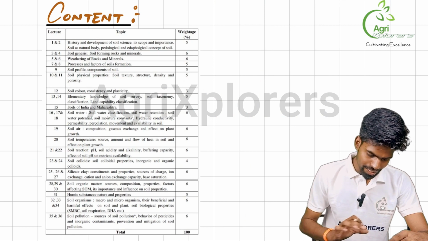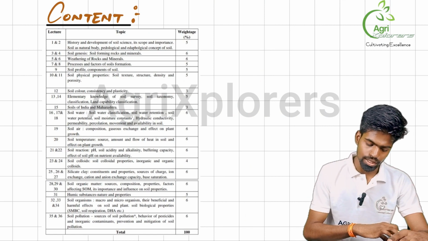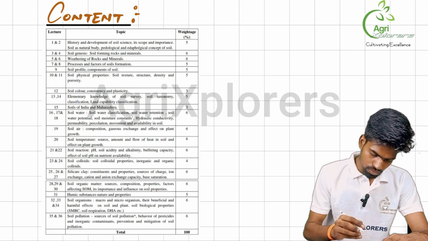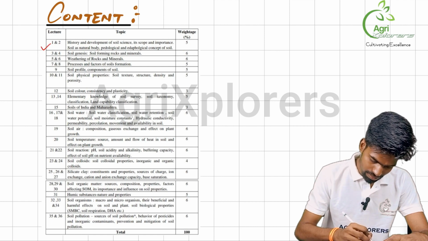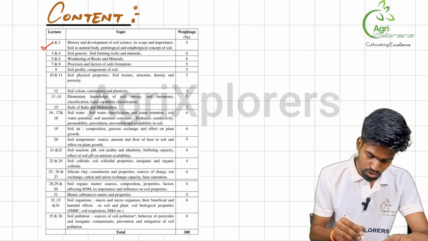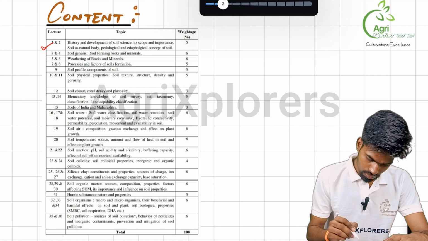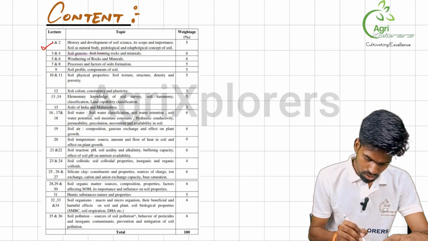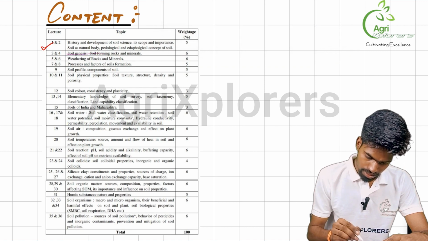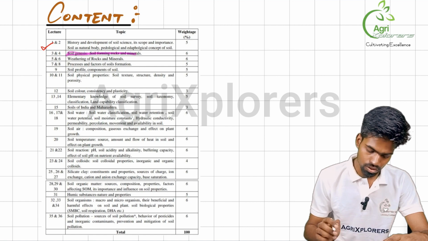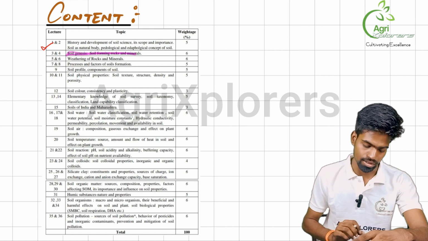So this is the content material that we will be covering through all this series. We will be starting with history, development, scope and importance of soil. Then we will be learning about soil genesis, that is, how soil is formed and what are the factors that influence soil genesis from rocks and minerals.